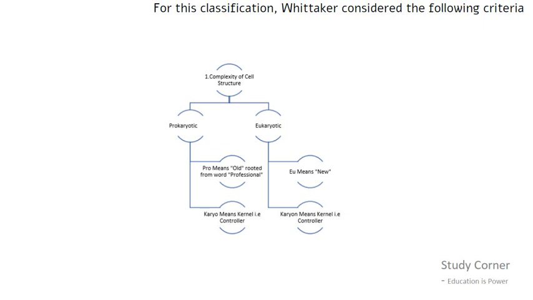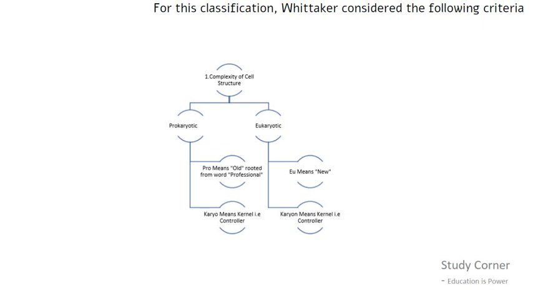So we can call this type of house a prokaryotic house. Now suppose after a few years we became prosperous. We earned enough money to buy a big house in the same city of Mumbai, and now this house has a separate kitchen, separate bedroom, separate bathroom, and separate hall. And this house then is called a eukaryotic house.